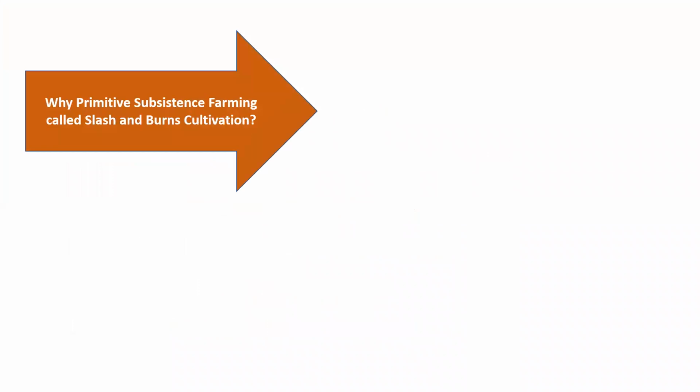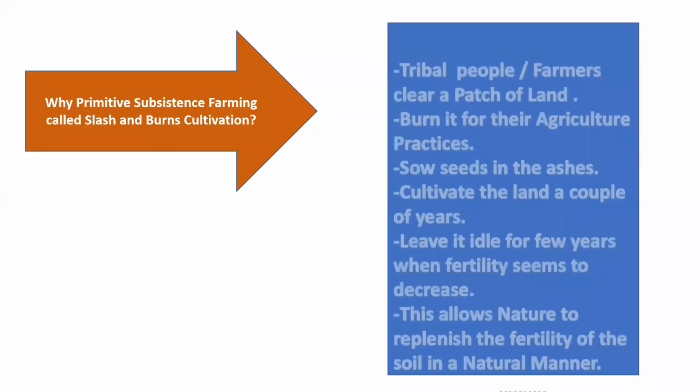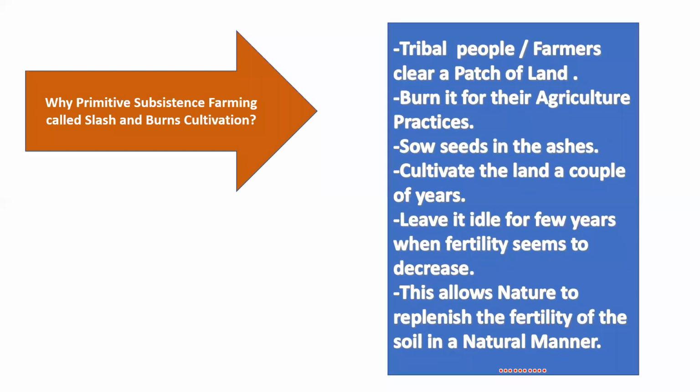Now we have one question here: why is primitive subsistence farming called slash and burn cultivation? Means why do we call it that? So my dear student, it would be a 3 marks question for you. So remember the things. First of all, this shifting cultivation, this primitive subsistence farming, is done by tribal people, and the farmer clears a patch of land by cutting the trees and by burning the trees.